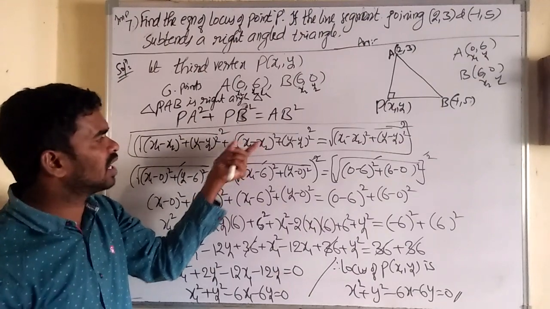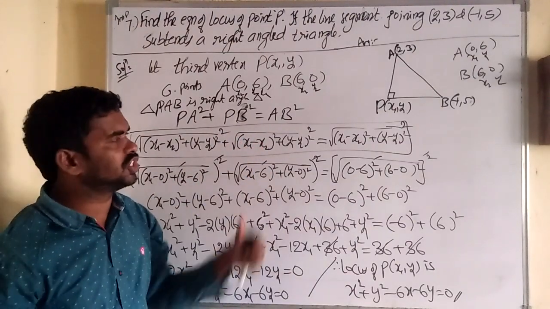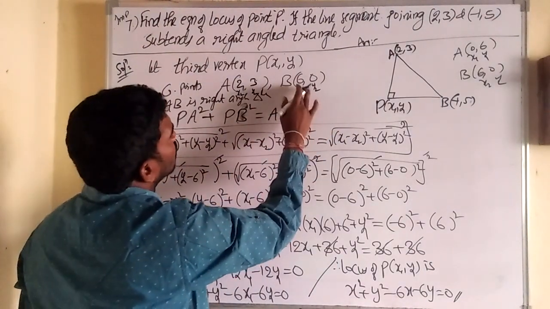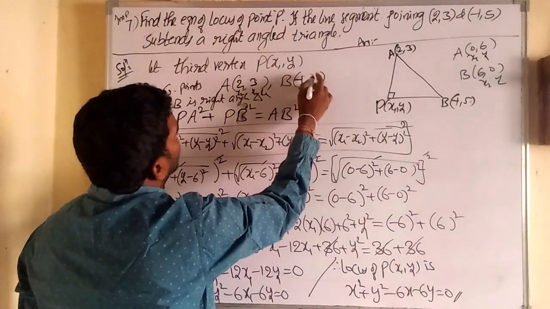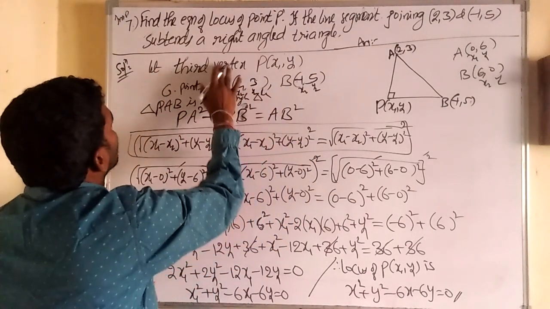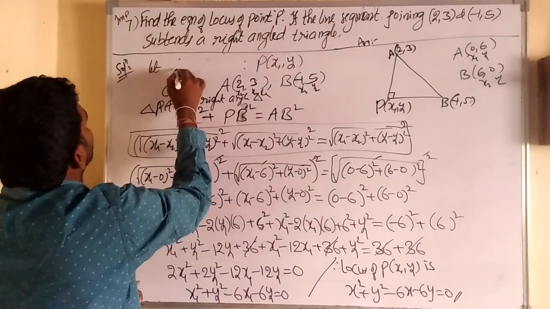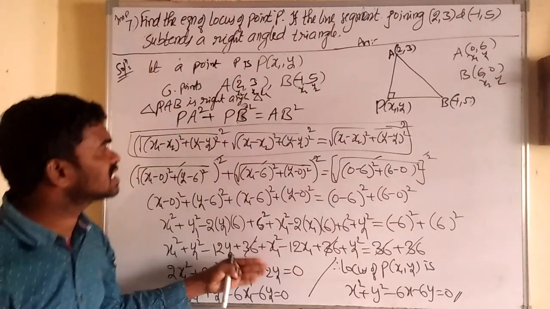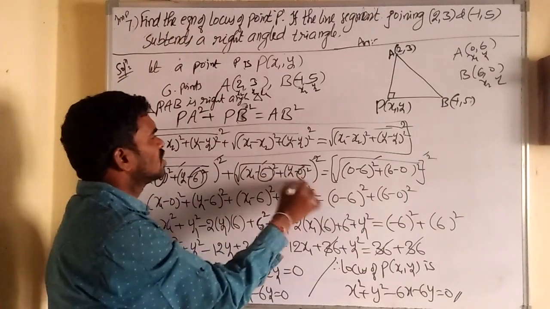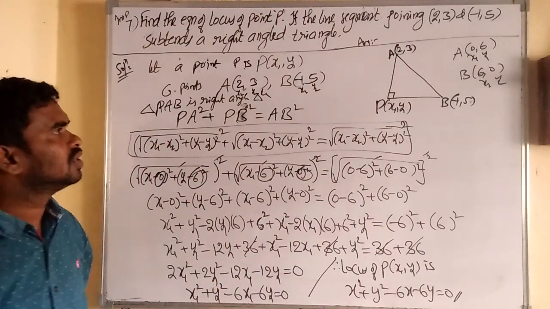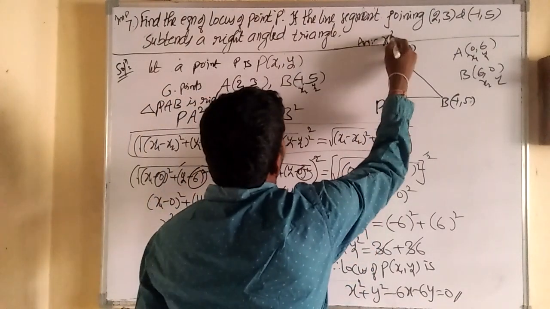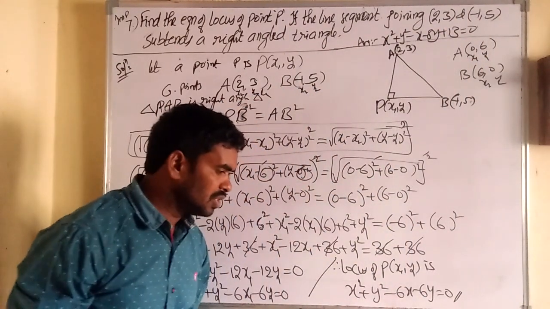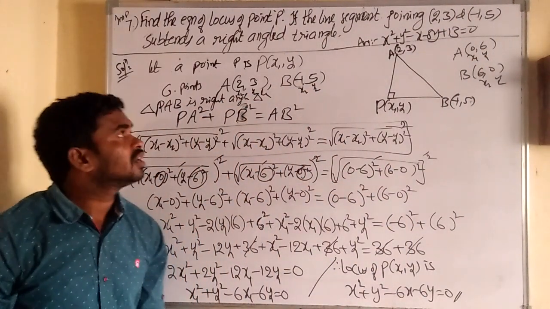Same condition, same formula, and here only the numerical values are changed. What is A here? (2, 3). What is B here? (Minus 1, 5). Here you just write down a point P. Let the locus of point P be (x1, y1), and do the same process. You just change these values and simplify, and you will get the solution. So what is the answer for this question? I will give you: x square plus y square minus x minus 8y plus 13 equal to 0 is the answer. You just check it. If you do not get it, do it again.